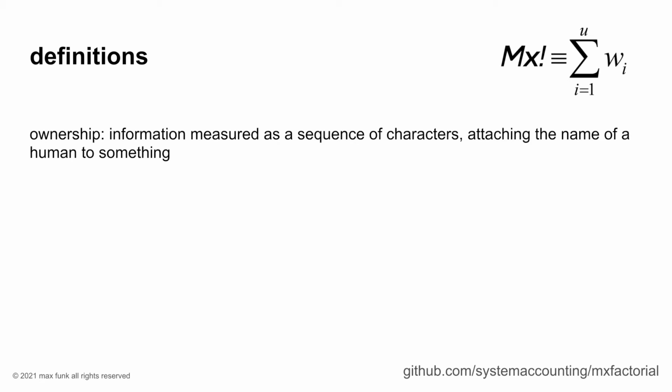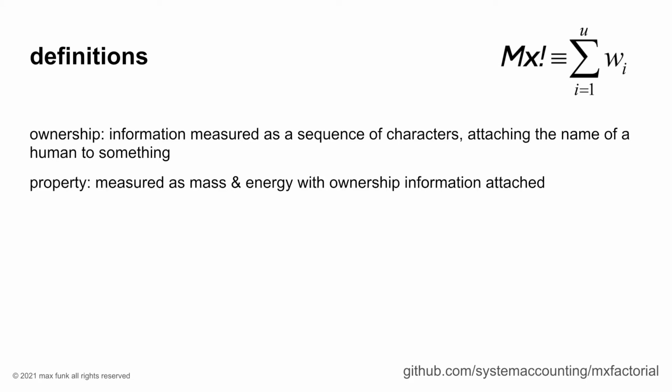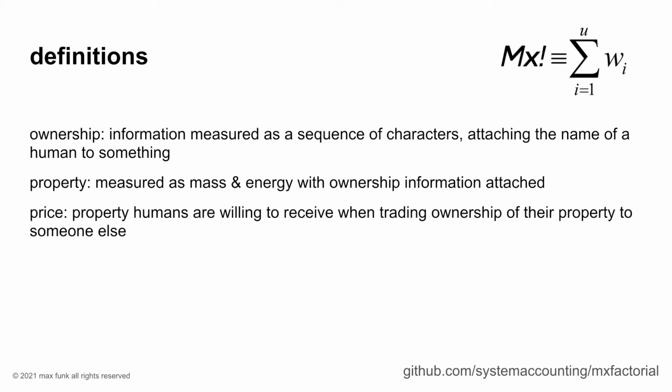Ownership. Information measured as a sequence of characters, they're called strings in computer science, attaching the name of a human to something. Property. Measured as mass and energy, with ownership information attached. Price. Property humans are willing to receive when trading ownership of their property to someone else.